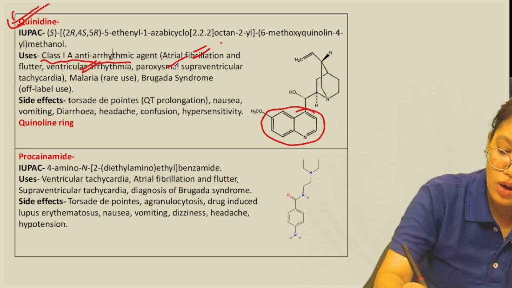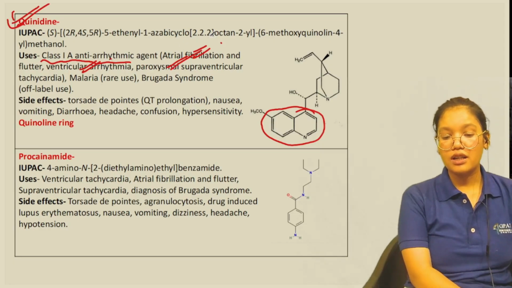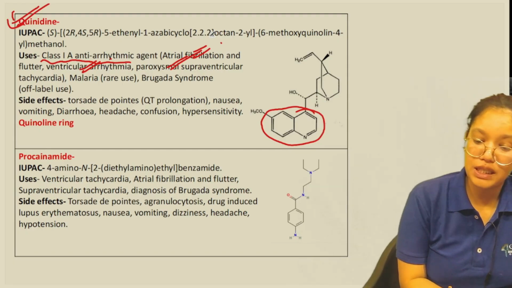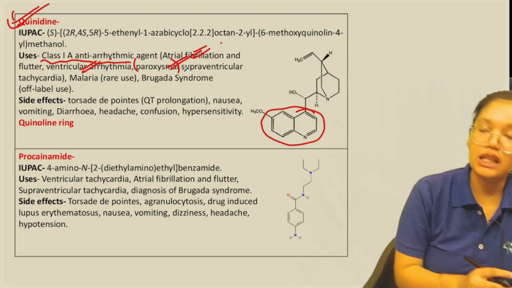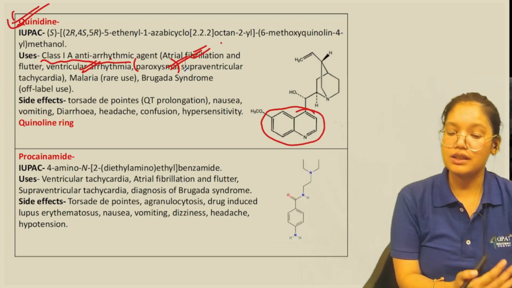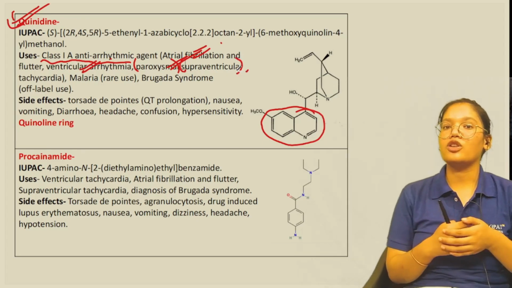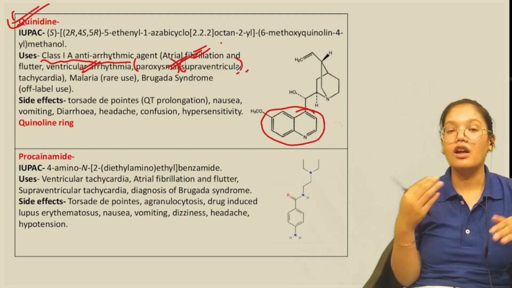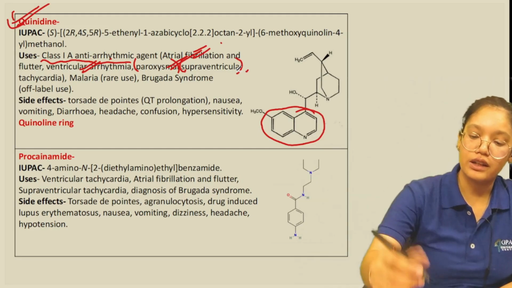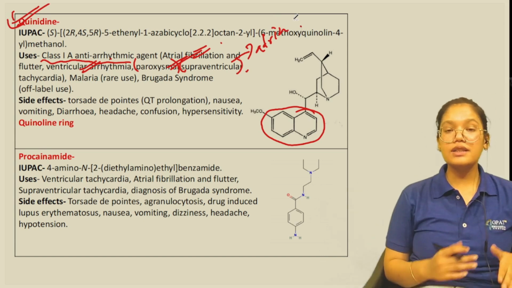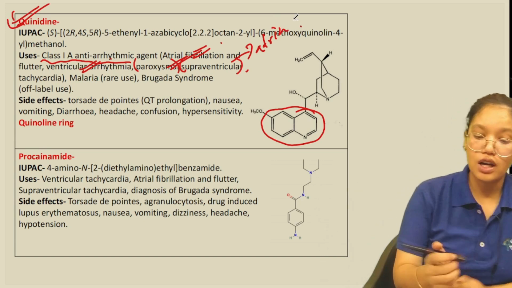Then we have the paroxysmal supraventricular tachycardia. Paroxysmal means that time to time it is repeating. Supraventricular means above the ventricle. Now what is above the ventricle? That is the atria.